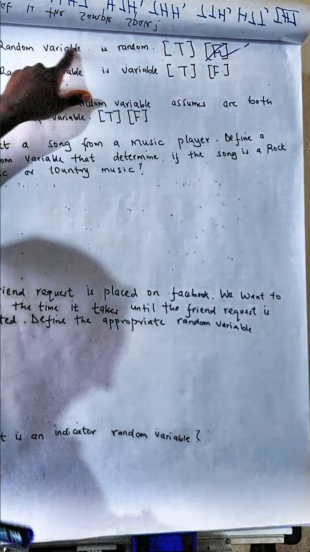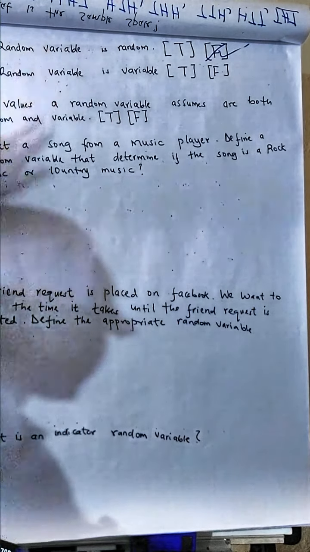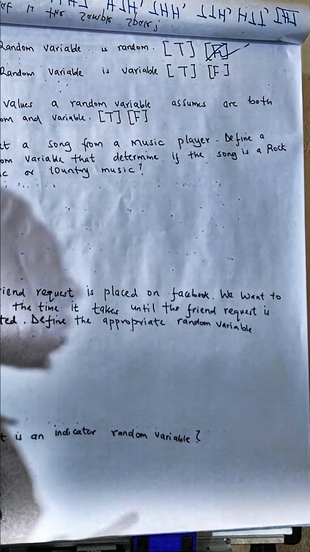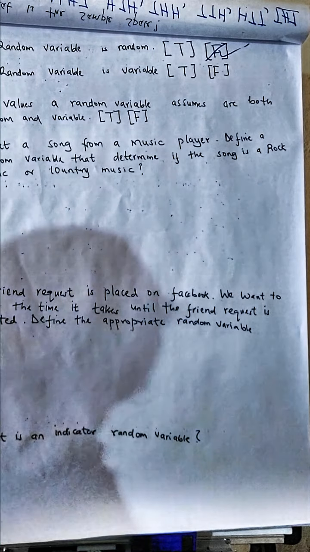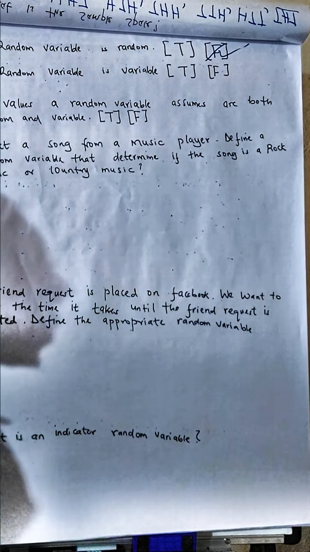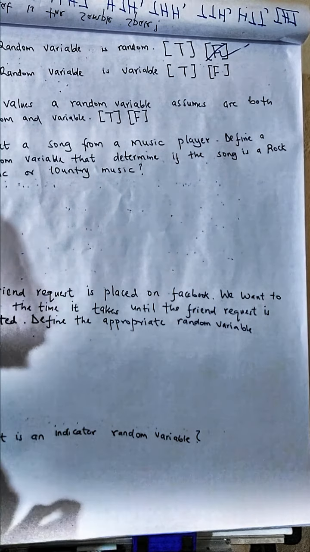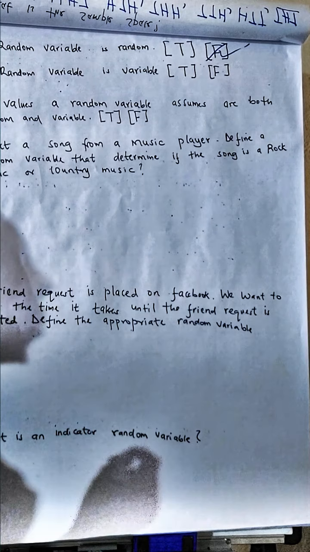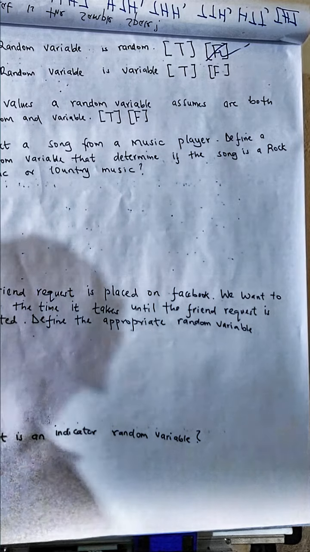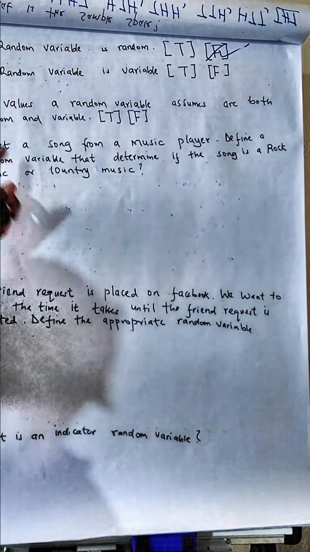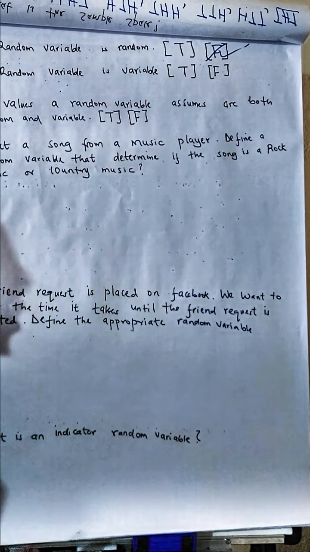A random variable is not random. A random variable is a function. You see, when we talk about something being random, it means it is something that happens by chance. But whenever you have an experiment, you are the one who defines the random variable. So that random variable cannot occur by chance, yet you are the one who decides what is the random variable. I hope that's clear. A random variable is a variable. Variable means it changes.